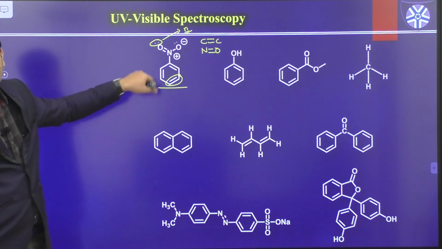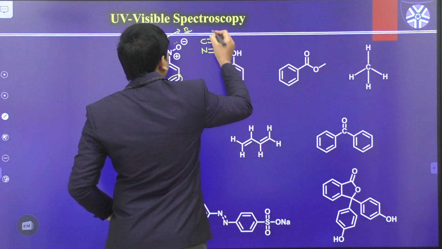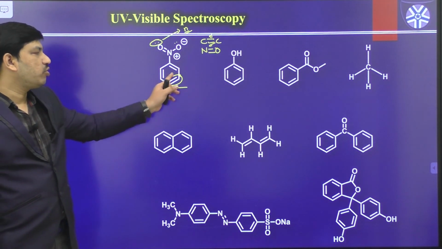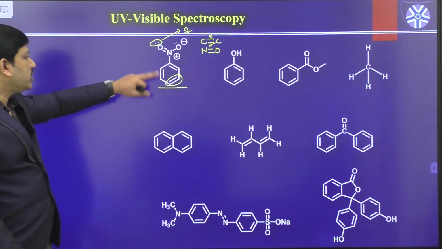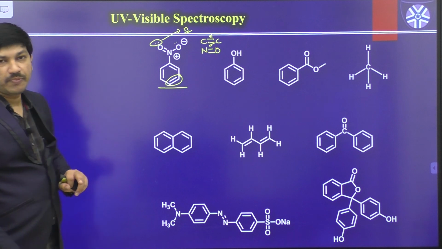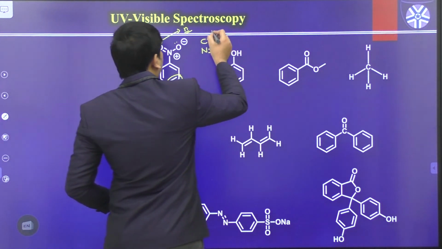So this molecule contains some non-bonding electrons, and we have pi bonds and sigma bonds. We have a C double bond C group. This molecule contains sigma bonds, CC sigma bonds, CN sigma bond, or NO sigma bond. At the same time we have pi bonds also.